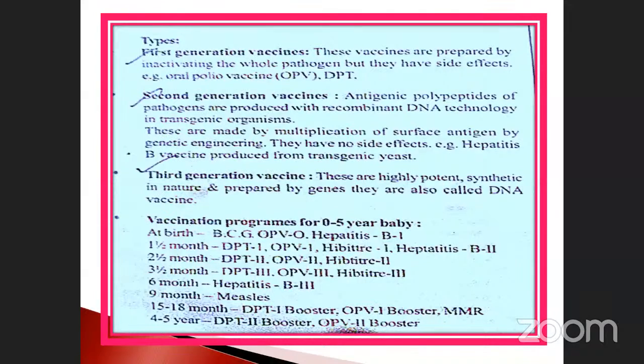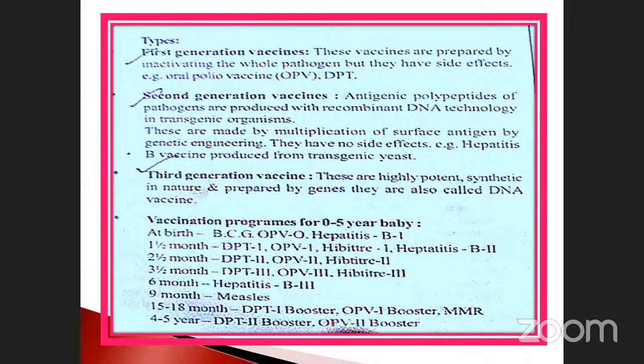These are made by multiplication of surface antigen by genetic engineering. Already told you, they have no side effect. Example, hepatitis B vaccine produced from the transgenic yeast. This is transgenic, transformation of genetic material from yeast to human beings or virus or like that. This is called a second generation.